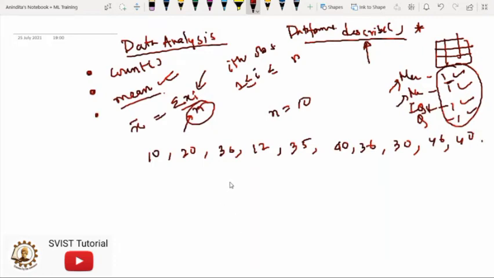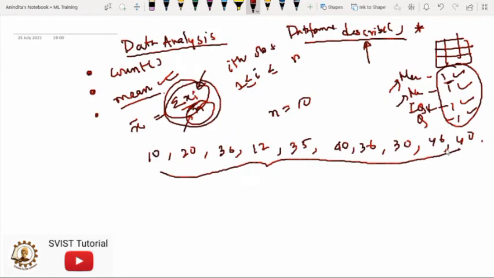And now how could we calculate this mean? Using this formula. Xi means we have to add all these values. So if I add all these values, we will get 295, and we have to divide it by the number of observations, which gives 29.5, right? So this is the concept of mean.